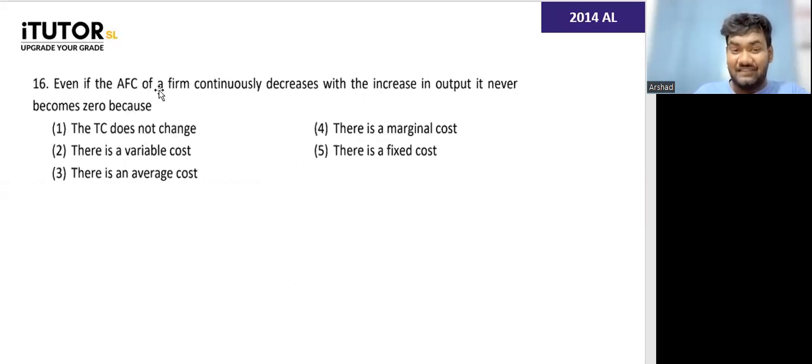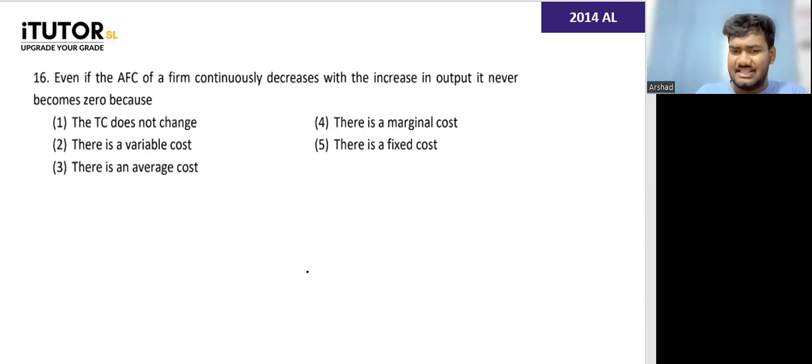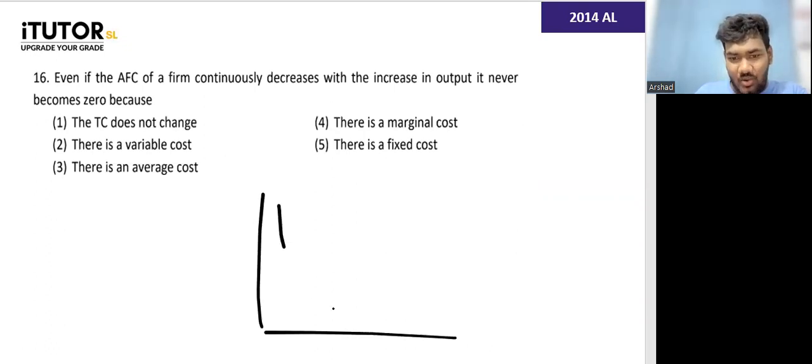Even if the AFC of a firm continuously decreases with the increase in output, it never becomes zero. Why is that? The average fixed cost goes down and down and down, but it never becomes zero. Why?